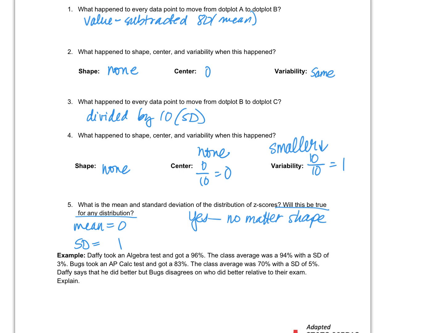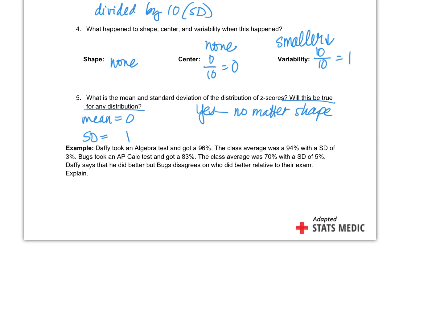Now, why would we care? Well, because often things that we want to compare are not measured the same ways. For instance, Daffy took an algebra test and he made a 96. The class average is 94 with a standard deviation of 3%. Bugs took an AP Calc test and made an 83. The class average was 70 with a standard deviation of 5. Daffy says that he did better, but Bugs disagrees. Who did better relative to their exam?